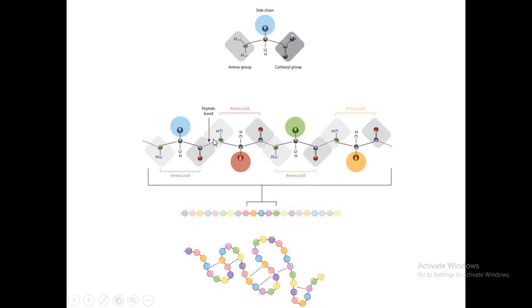So these amino acids join together via peptide bonds after removal of a molecule of water and form a polypeptide chain.